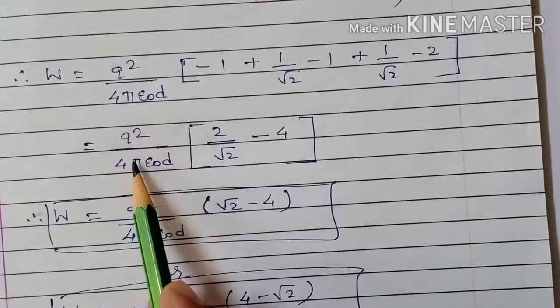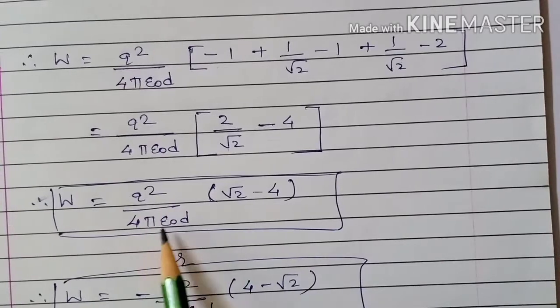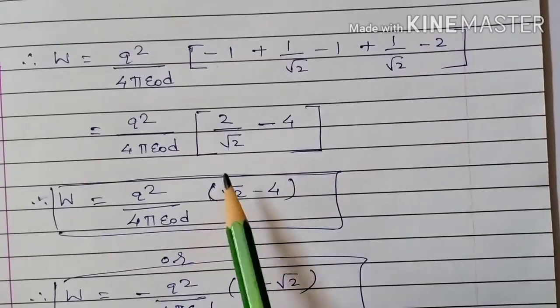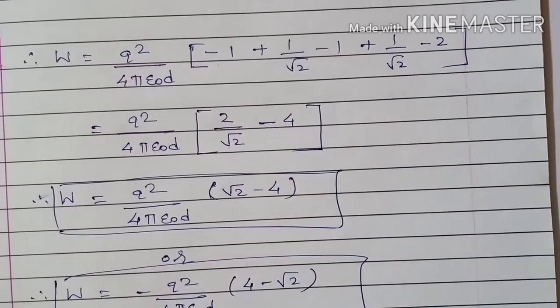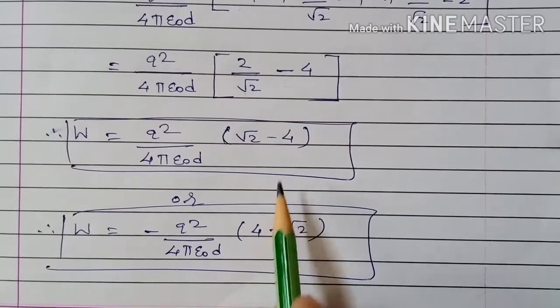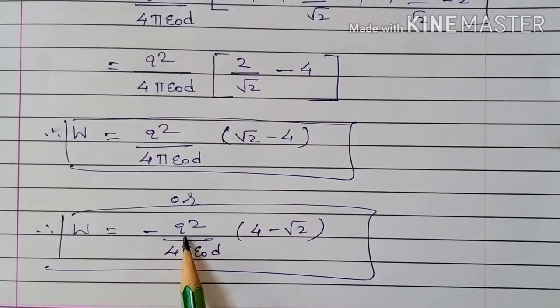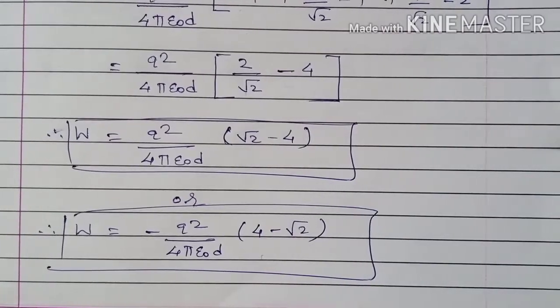So Q square upon 4 pi epsilon naught d as it is. So total work done is equal to Q square upon 4 pi epsilon naught d into 2 upon root 2, that is root 2, minus 4. Or it can be written as, if we interchange these terms, W is equal to minus Q square upon 4 pi epsilon naught d into 4 minus root 2.